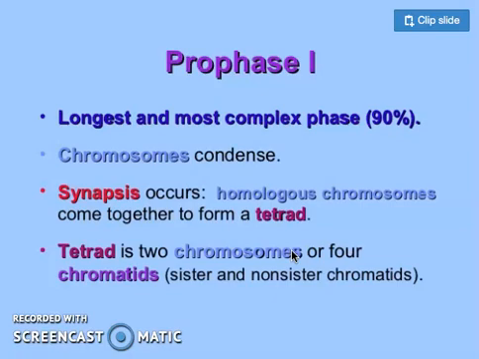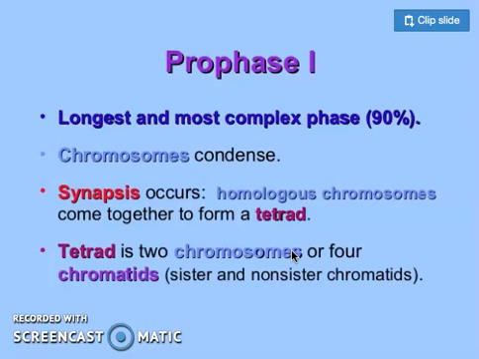Some things are just like mitosis, for example, chromatin is condensed into chromosomes. But the most important event that occurs here is called synapsis. Now, what is synapsis?